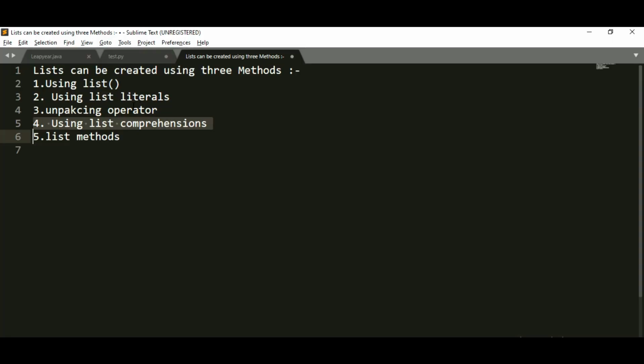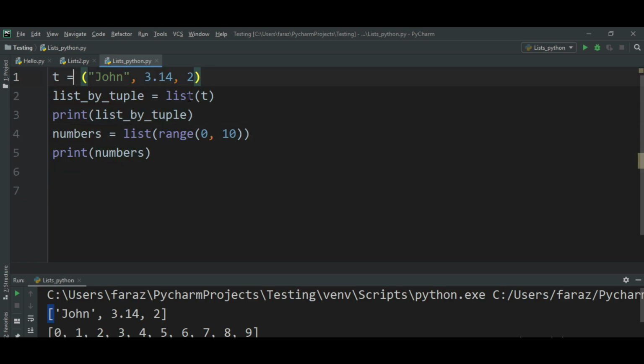Next, what is our next thing? How to create a list using literals. That's very easy. It's like this only, but instead of this I'll take square brackets. So let me take list literal equal to, I'll take square brackets. You take the values that you want. I want to take some marks, 85, 90, 82. So this is what the literal method is. You directly use the square brackets, and inside that you put your values statically. That is your literal method, right? I hope you understood this. No need of going into much detail about that.